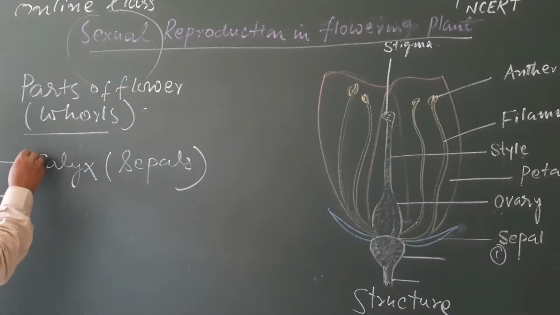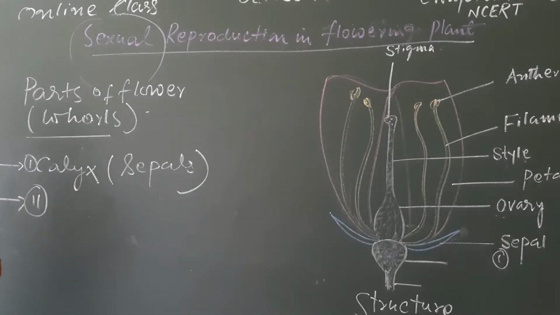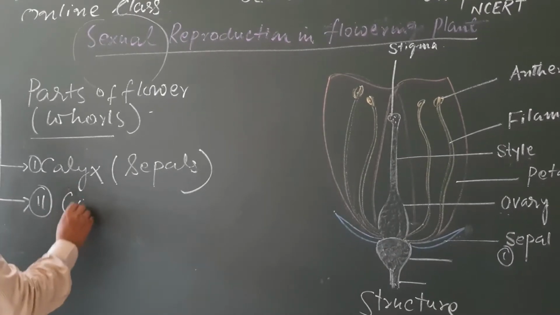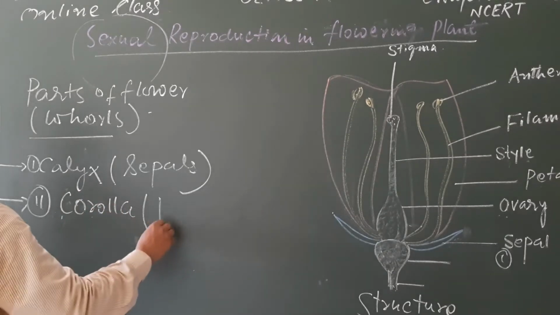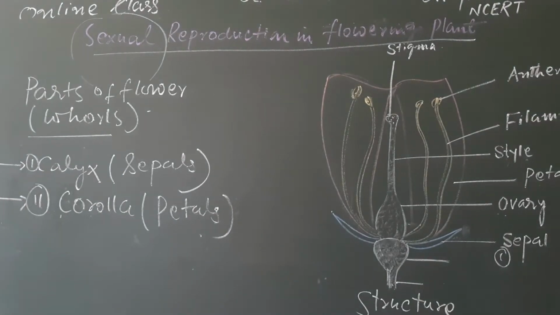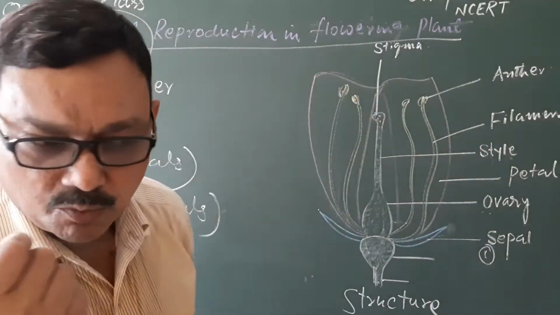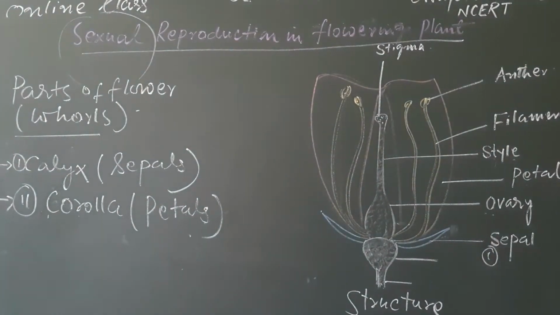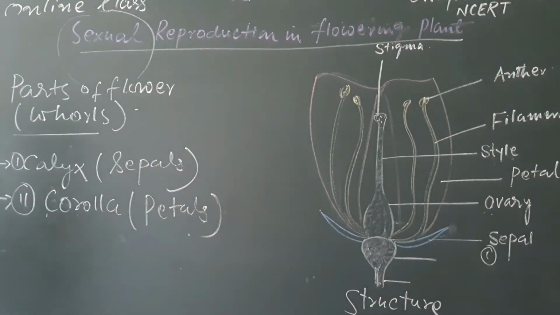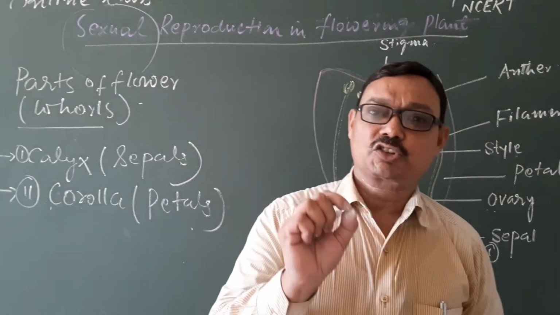Now the second part, that is the petals or corolla, that is the petals. This is the brightly colored, the shape and color may be different. It may be 2 or 3 or maybe few in numbers, and having the capability to attract the insects and birds during the process of pollination.